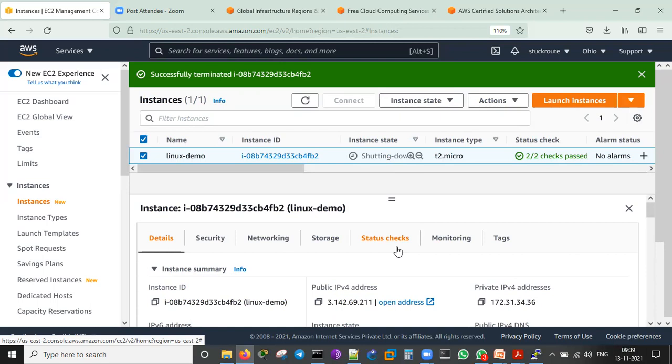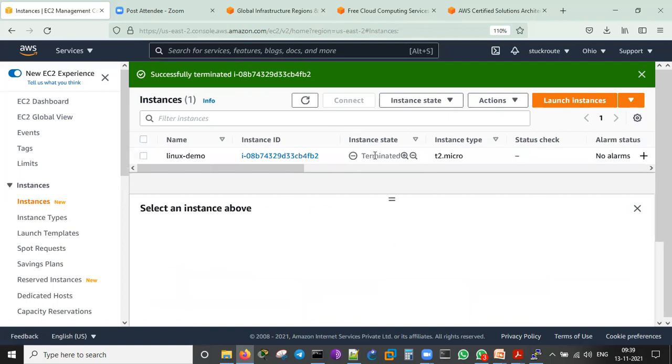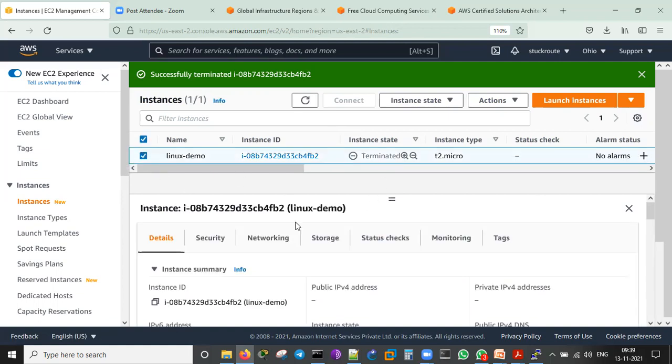In production, termination may not happen at all. I can just say that. Maybe once a project is over, the customer is not willing to continue with the AWS services, or they would like to migrate to different, higher capacity servers. In that case, we may delete or terminate the service. Now it is shutting down, then it will get terminated. It's terminated. Now it's completely gone.